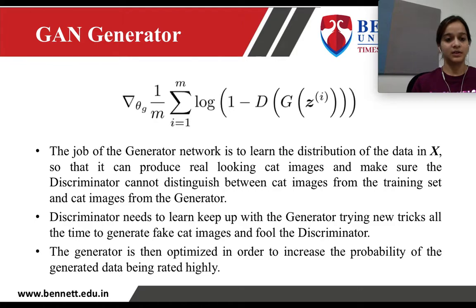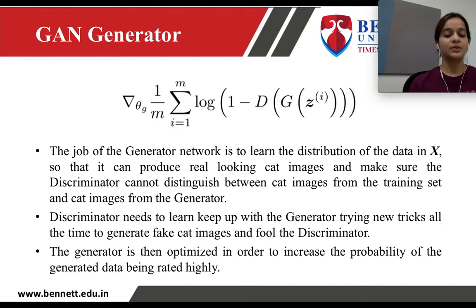Now this is the mathematical equation for the generator. As we can see, Z is noise which is passed through the generator and then through the discriminator. So for m number of points, the log function is applied to the complement of the output we obtain after passing it through the discriminator.